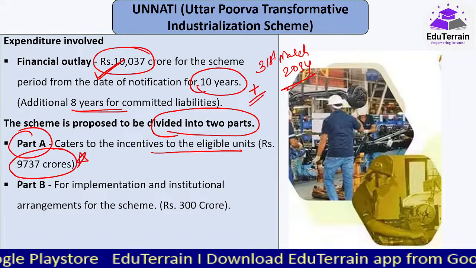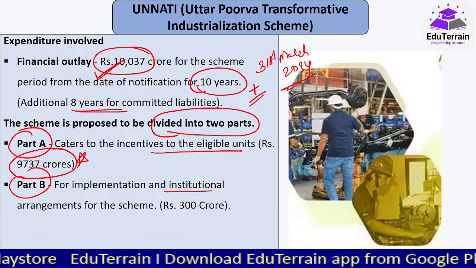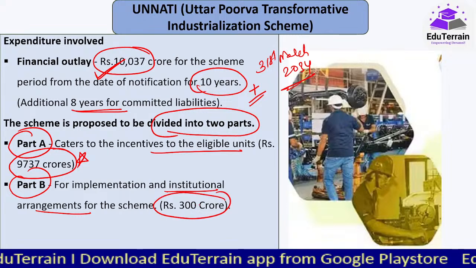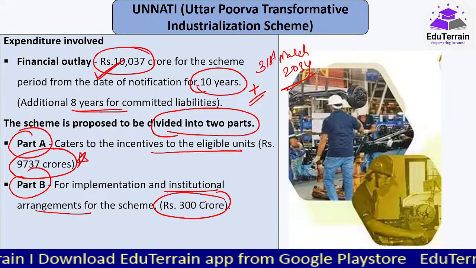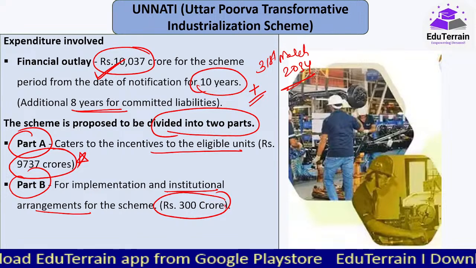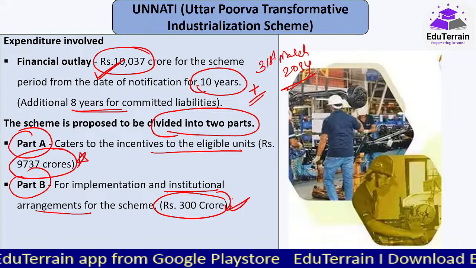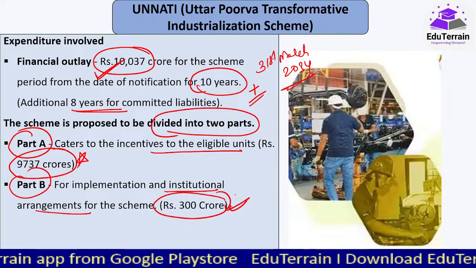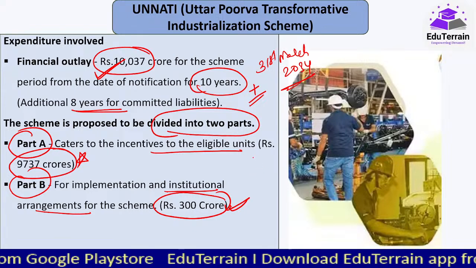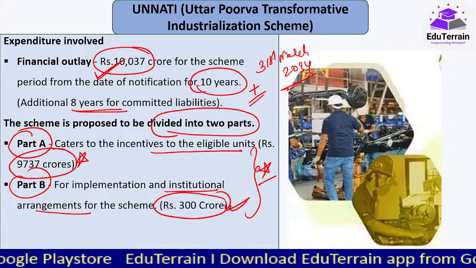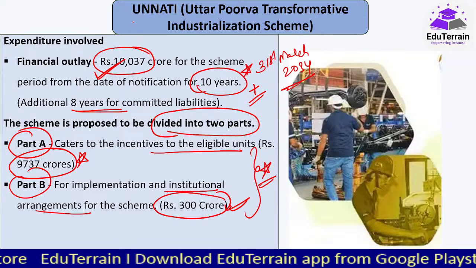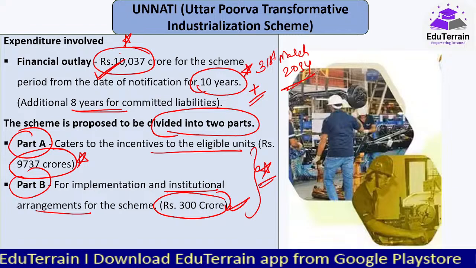crores है. Part B for implementation and institutional arrangements for the scheme, that is, अगर वहाँ से कुछ capacity building चाहिए, कुछ support चाहिए, mentoring चाहिए, that all would be allocated for, or administrative cost या awareness campaigns कई सारे होते हैं, that all they are saying that 300 crores are allocated for that. This is very very important. किसके लिए कितना allocated है, timelines important, total financial outlay important.